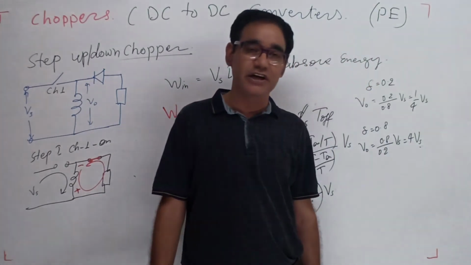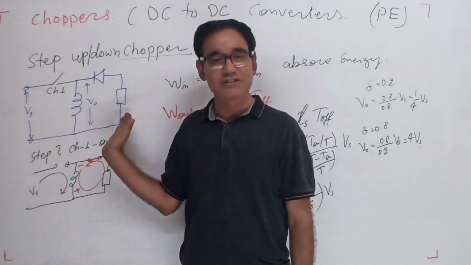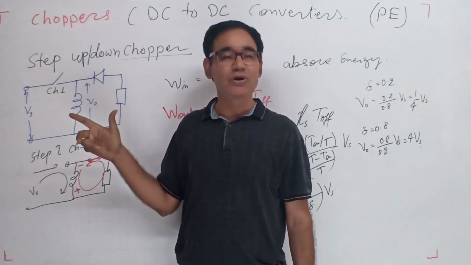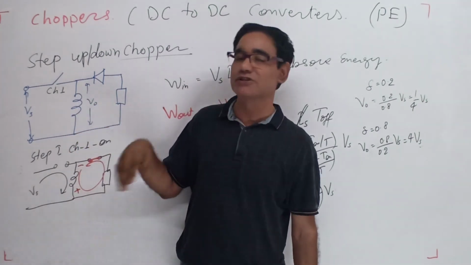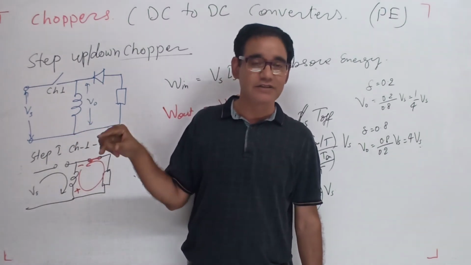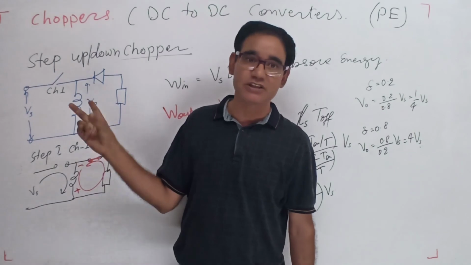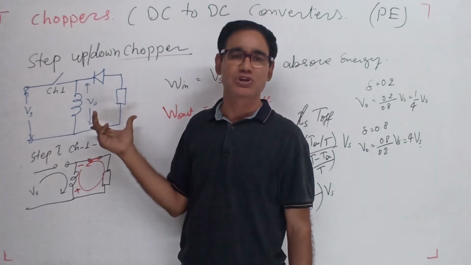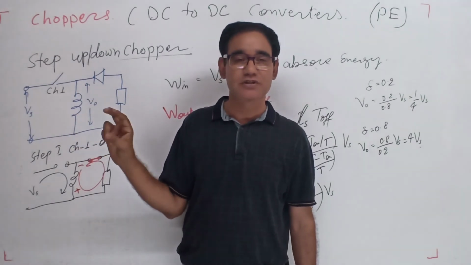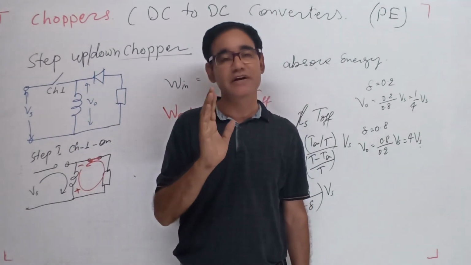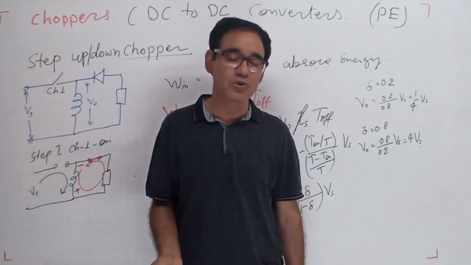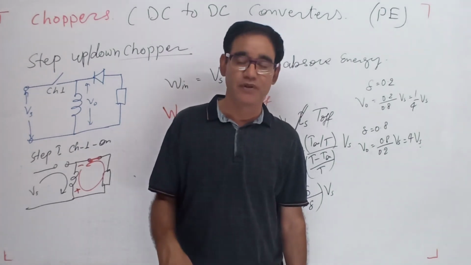So this is the circuit which can perform both things. The only difference is that the output voltage polarity or the current is in the reverse direction. There is one possible circuit we'll study later, that is the Cuk regulator. This is the buck boost regulator. There is a Cuk regulator also. In that regulator there are two circuits, and the next circuit alters the polarity of the voltage so that the output voltage is also available positive.